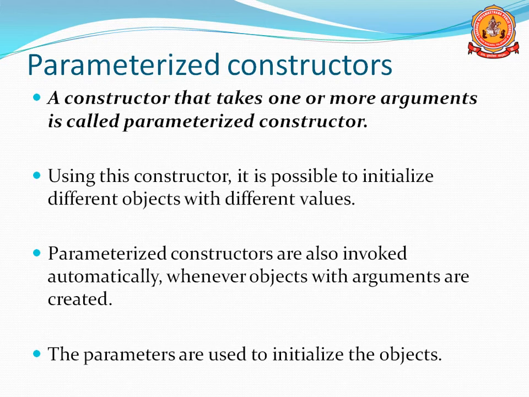A constructor that takes one or more arguments is called a parameterized constructor. Parameter means argument, so the name comes because it contains one or more arguments.